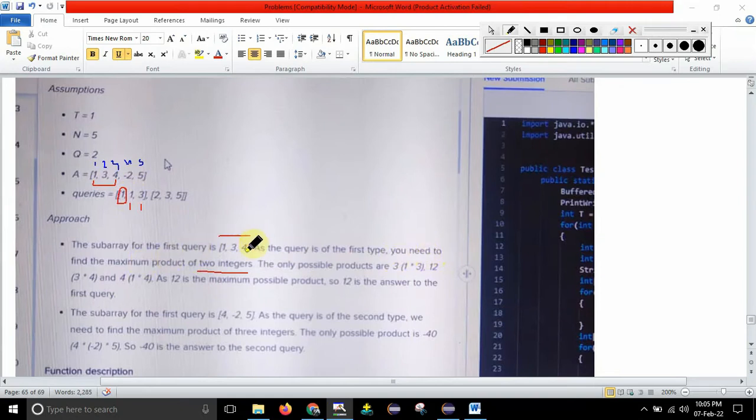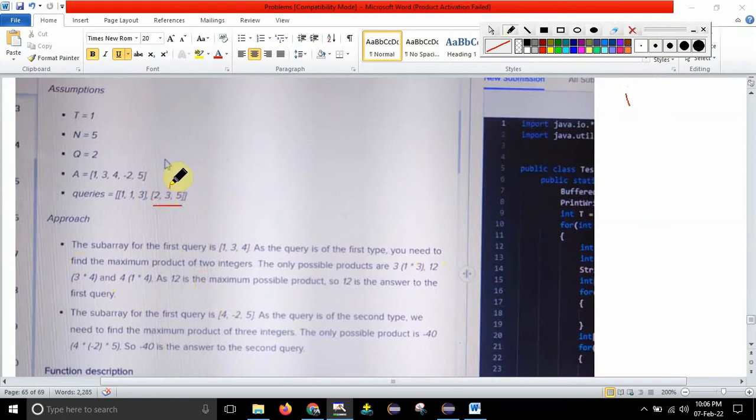After that 3 into 4 will give 12. After that 1 into 4 will give 4. So these are the three possible products inside this 1, 3, 4 subarray, and you can see that 12 is the maximum among these. So we need to return 12. So the answer for the first query is 12, guys. Like this we have solved the first case. Now let me move to the second case, that is 2 3 5.